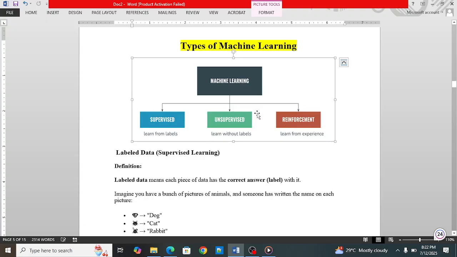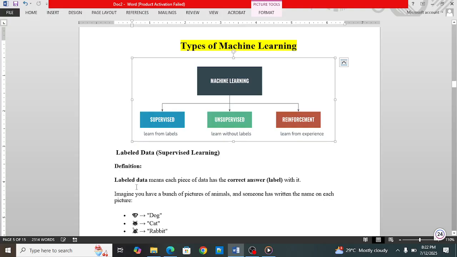So, what is the difference between all these types of machine learning? In supervised learning, it is written: learn from the labels; in unsupervised, learn without labels; and in reinforcement, learn from experience. Now, what are these labels? Labeled data means we have the questions as well as the answers. Such type of data is called labeled data.